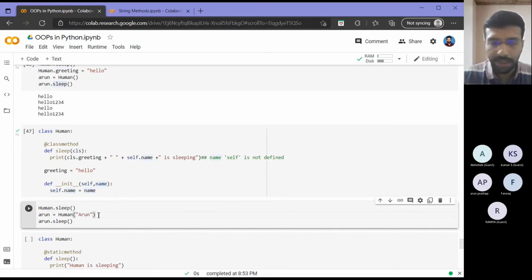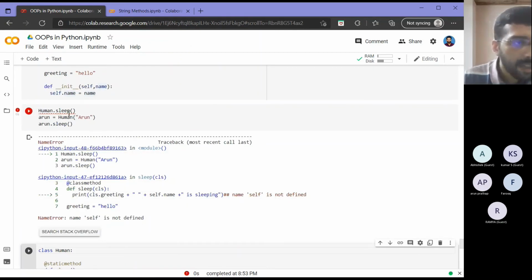So can somebody tell me what will be the output, whether it will work or not? Yes or no? You can just try out in the chat. What do you think I will get? Any options? Okay, let's see.